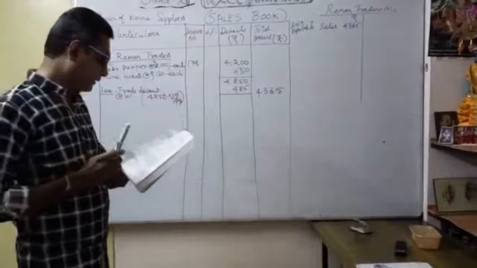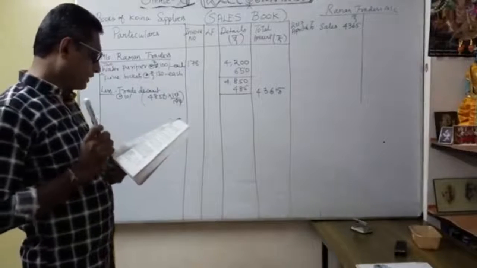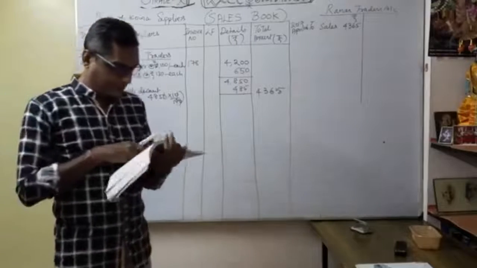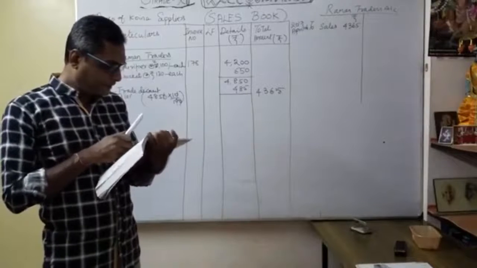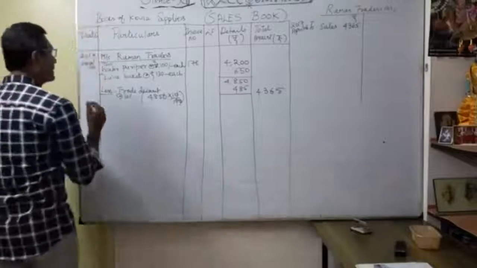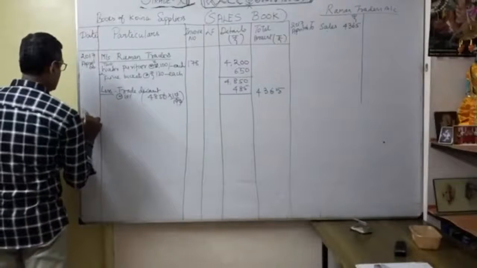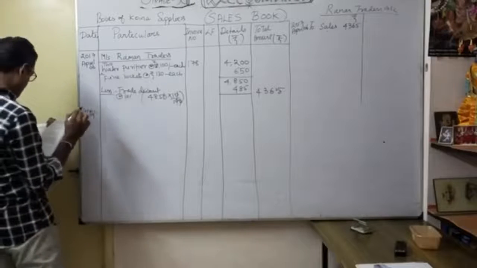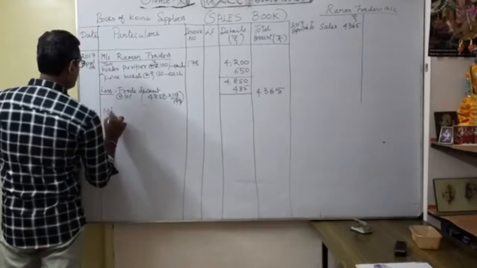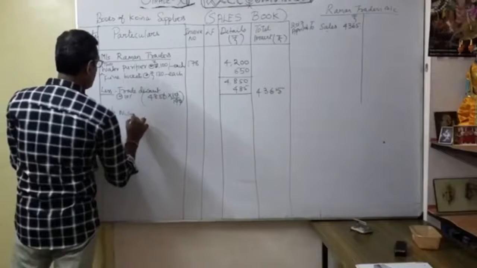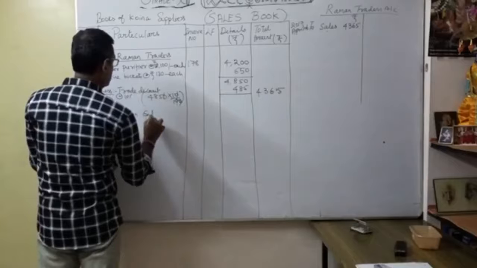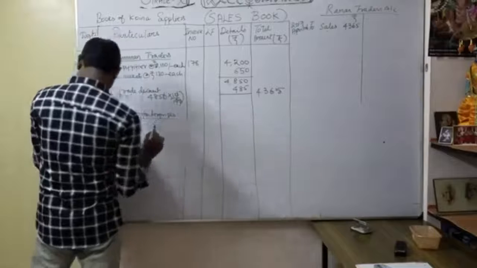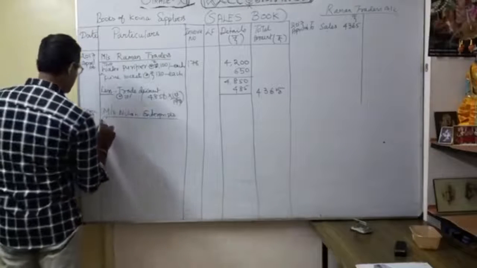4,365 rupees. Thereafter 5 roadside containers at the rate of 4,200 each to Mrs. Newton Enterprises, invoice number 180, dated April 9. Now let's see, April 9. The name of the customer is Newton Enterprises, so you can write Newton Enterprises. Okay, ready. Done. 5 roadside containers.